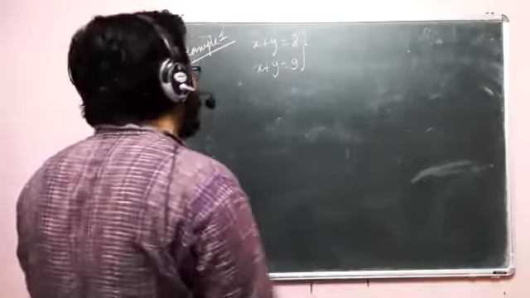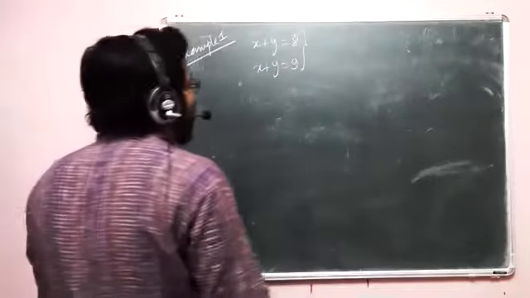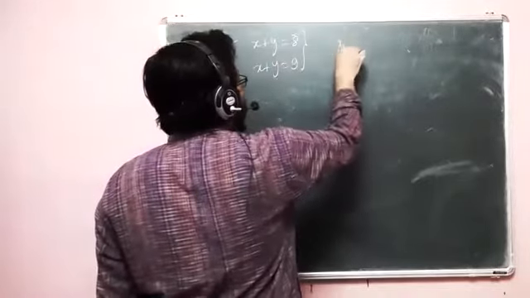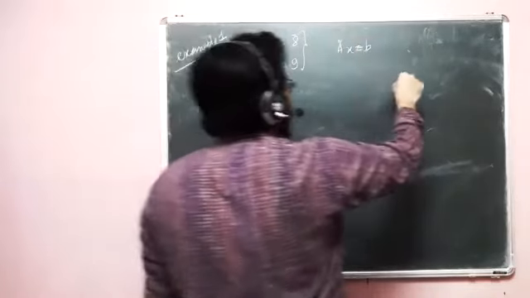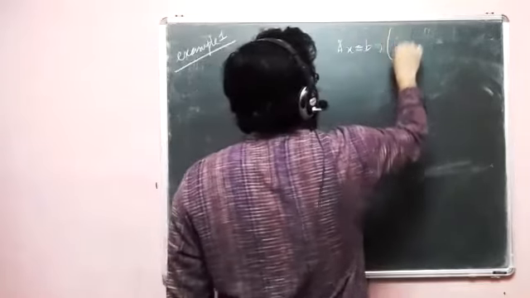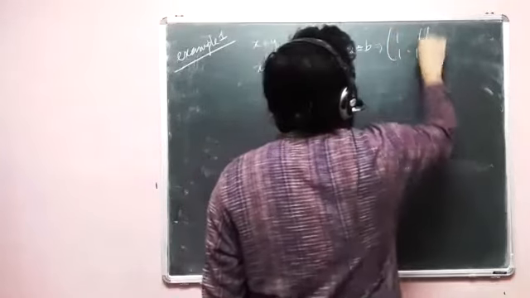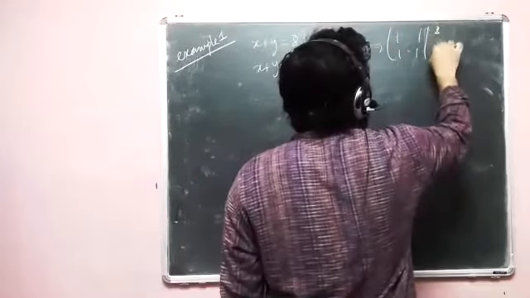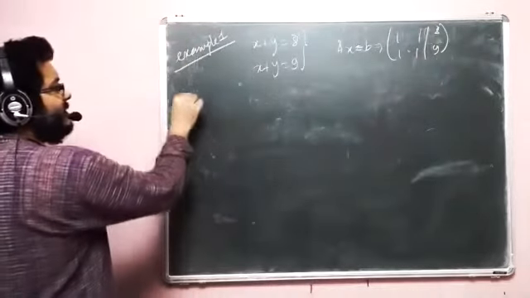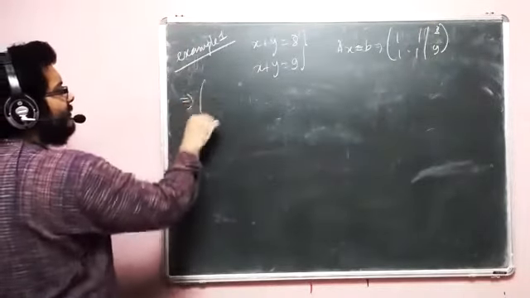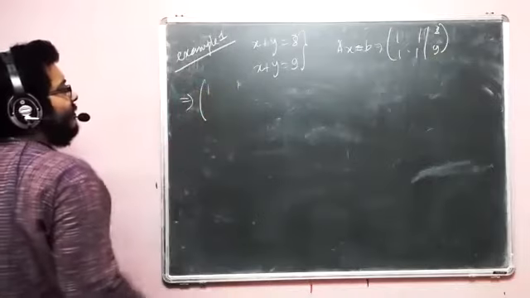But let's just take the matrix approach. So if I write it in Ax equal to b format, what we have here is 1, 1, 1, 1, 8, 9. And if I try to reduce it, then what we have is 1, 1.